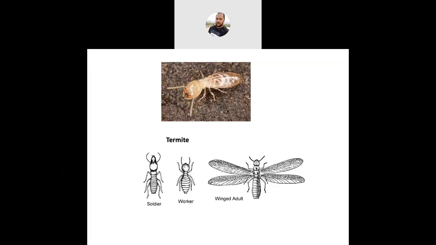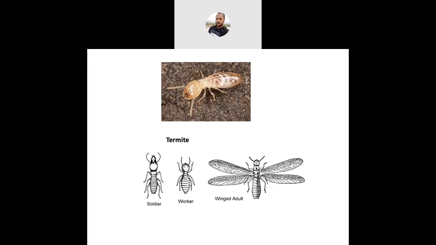Third, they have overlapping generations, that is, more than one breeding generation, and offspring will assist or help the parents. These are the three important characters.